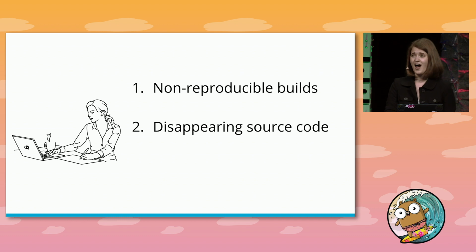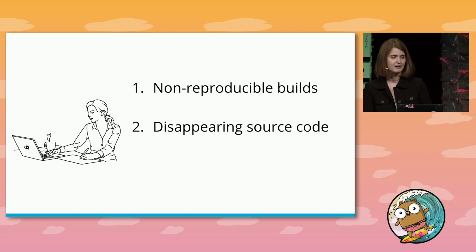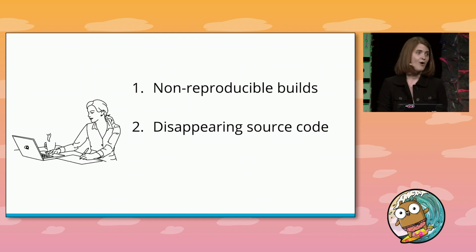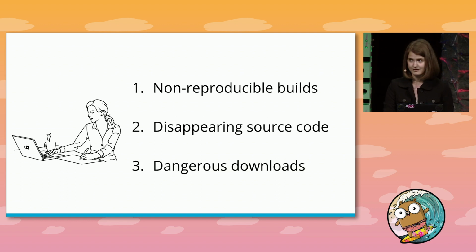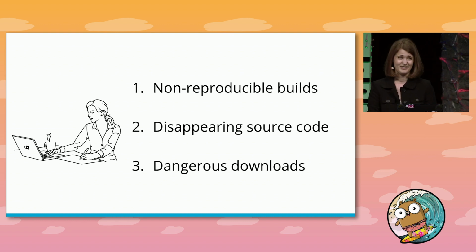The owner of the audio detection package that I'm using might just get fed up with managing it and decide to take it off of GitHub overnight. All of my builds are broken now, and I'm really stuck. Even worse, there's a cat person out there who's trying to do me harm. And they've hacked the origin server that hosts some of the code that I depend on. All of a sudden, I'm receiving the wrong code, and my packages are no longer working reliably. By the time I figure this out, it's probably too late.